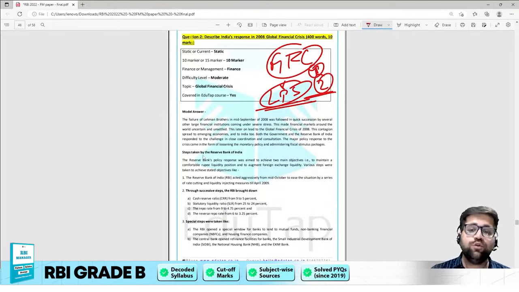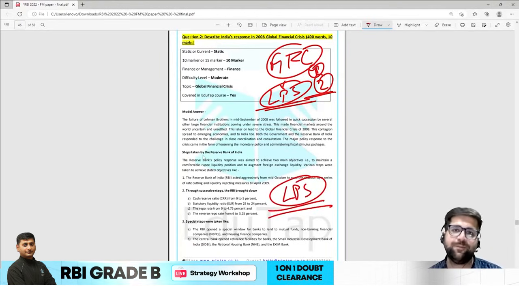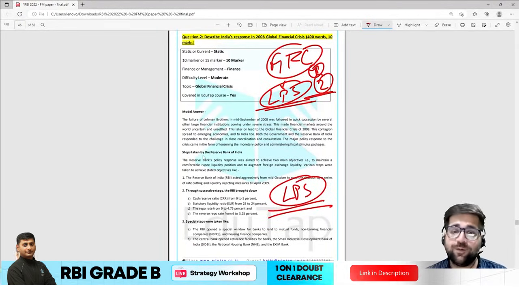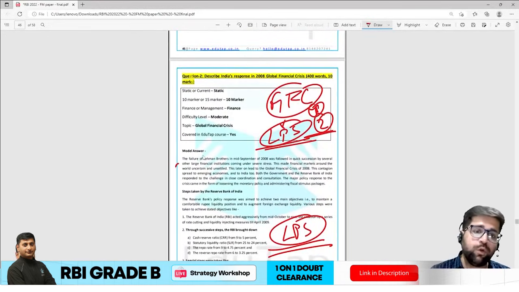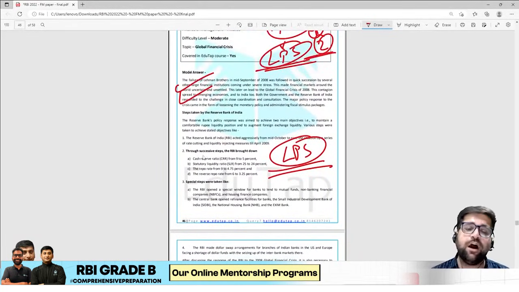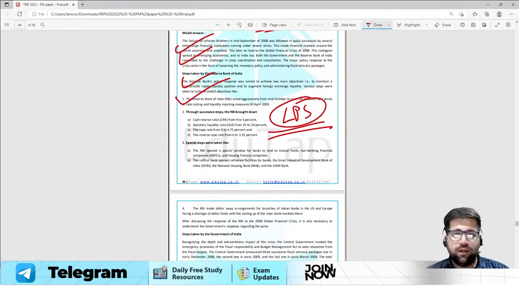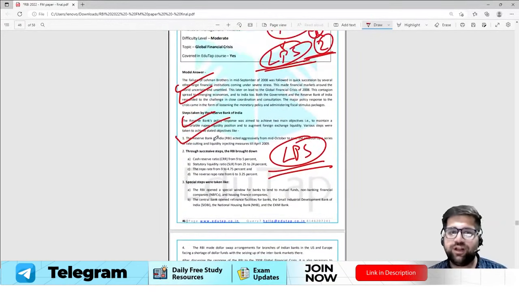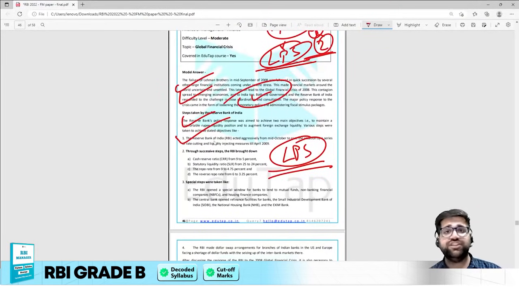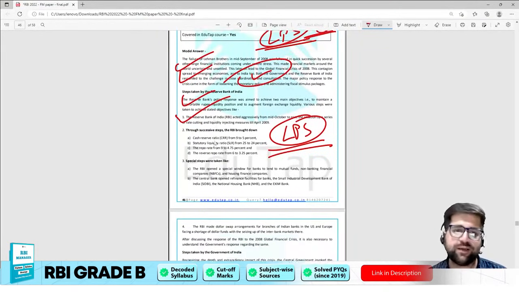Those students who are coming and attending LPS, and I still remember there were 4 students who mailed me their answers, personally thanked me as well over the GFC question. So this is really very important, to see how you have to understand and trust the teachers of EduTap. So what was the model answer? A model answer would have been that first you describe what GFC is all about and how it took place, in a very small and quick summary.